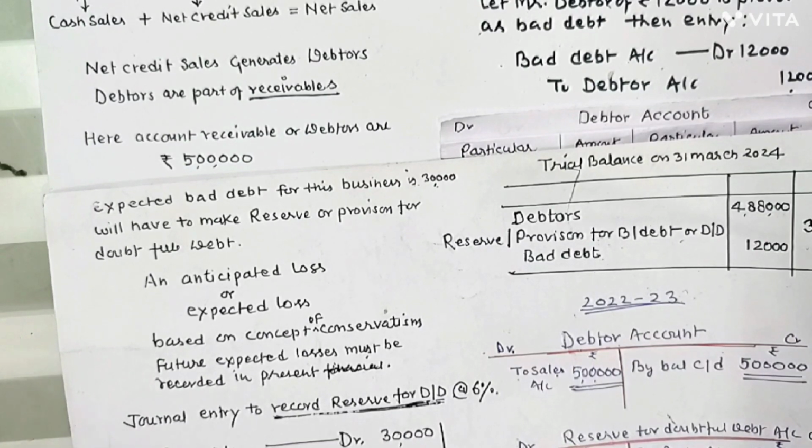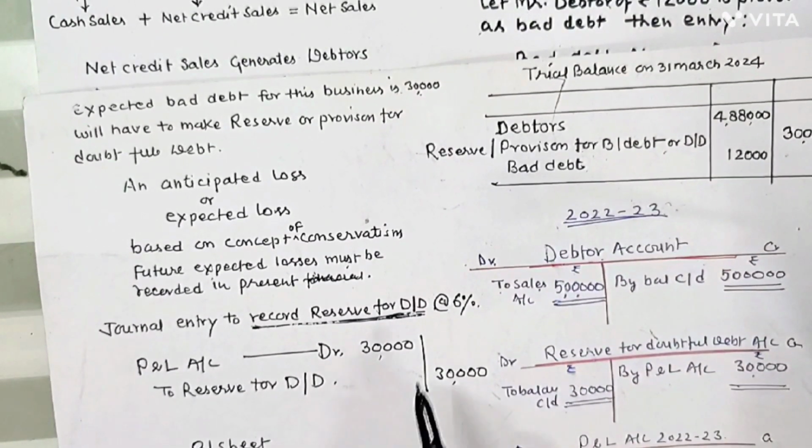Now the question arises, what journal entry will be made for making reserve for doubtful debt. Here we consider the 6% of 5 lakh rupees, that comes to 30,000. We will have to do a journal entry, profit and loss account debit. Actually, this is an adjusting entry.